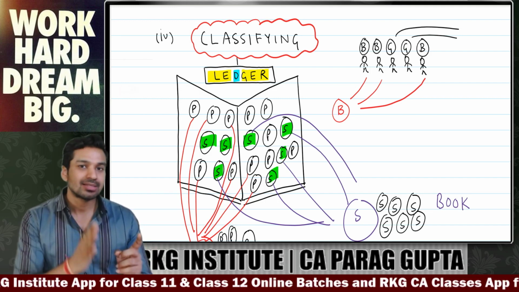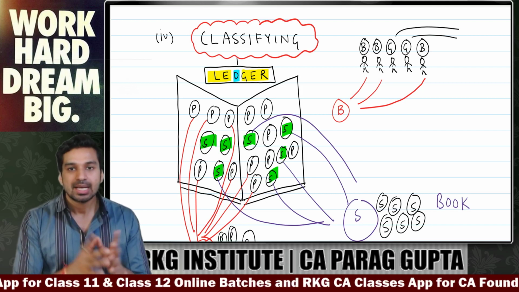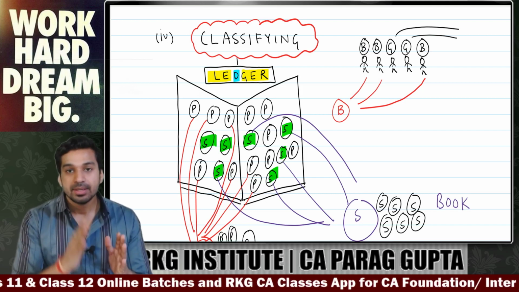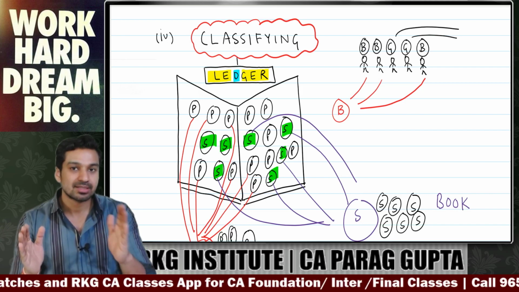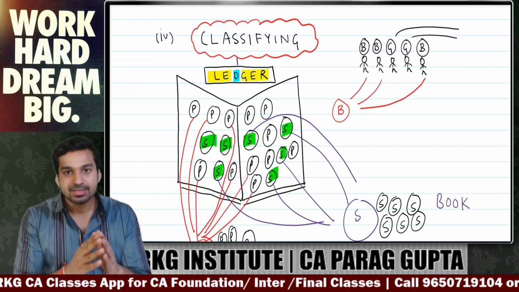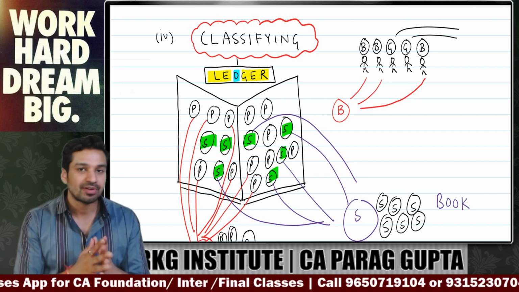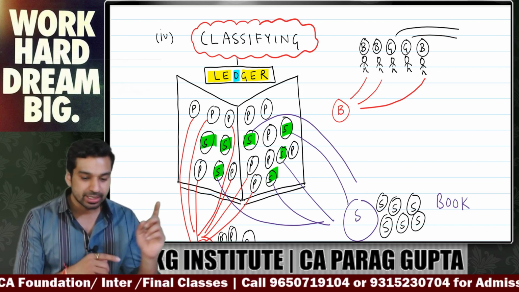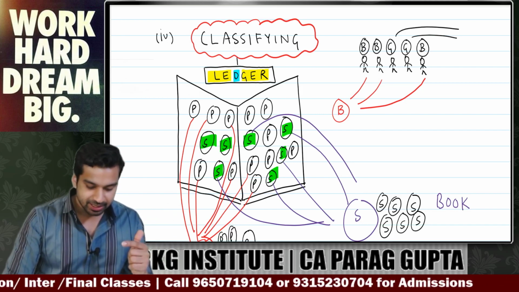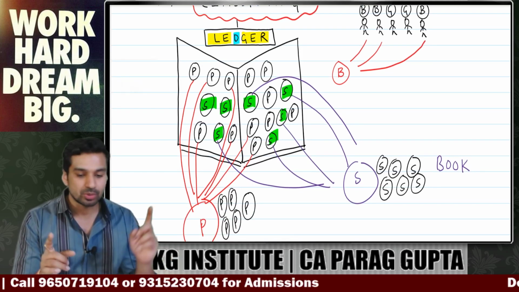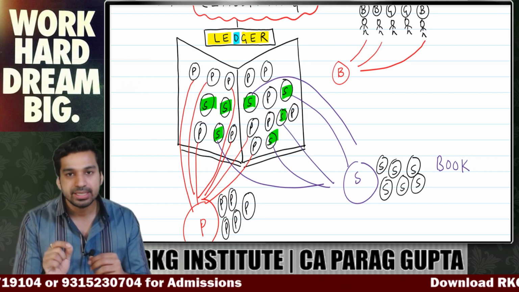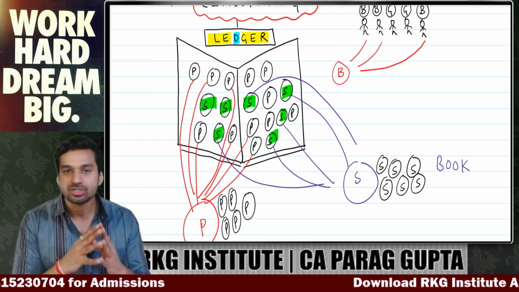I have to classify all my transactions at one place. All my Ps will go to one place and all my Ss will go to one place. This process is known as classifying. So after recording, the next step is classifying, in which we prepare a book which is known as ledger.